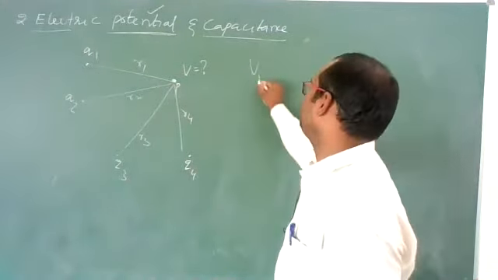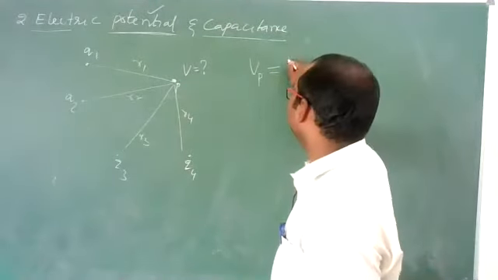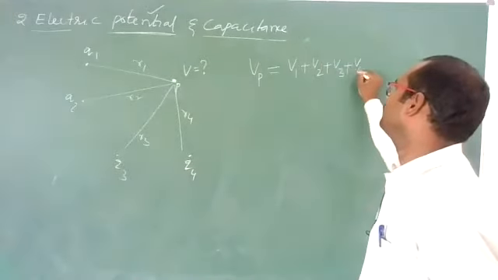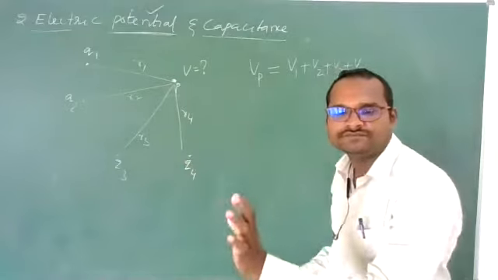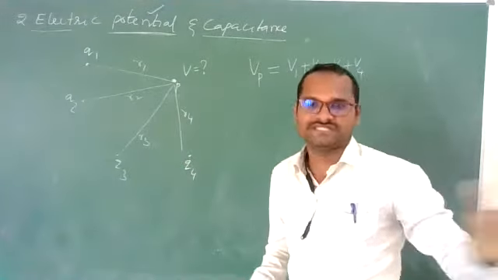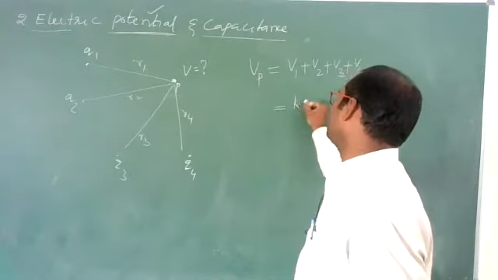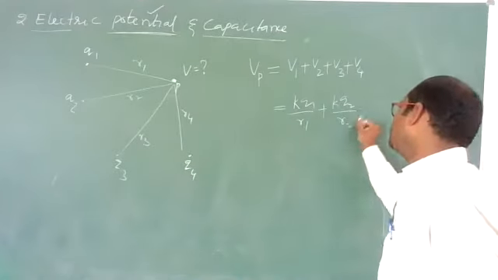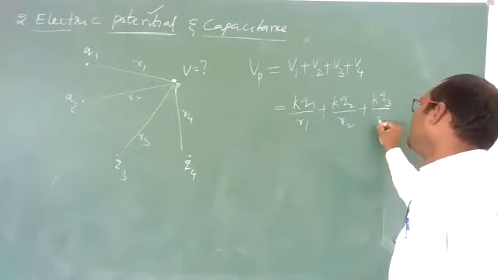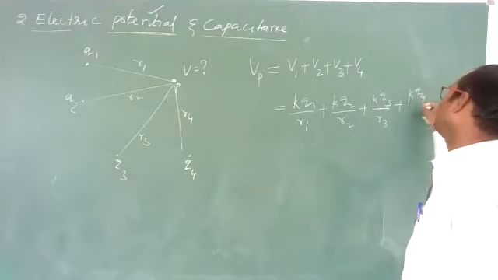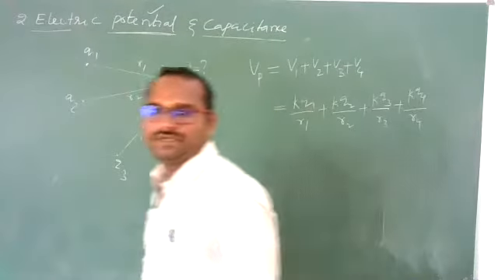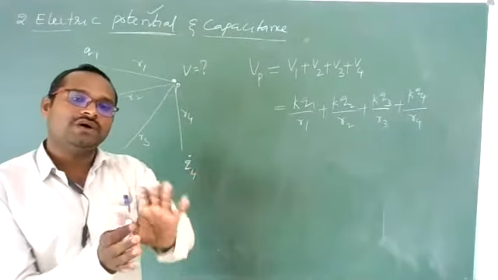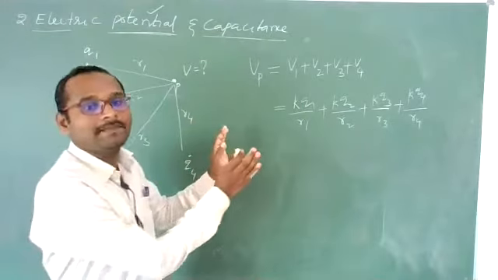Potential at point P due to all the charges can be written as potential due to the first charge plus potential due to the second charge plus potential due to the third charge plus potential due to the fourth charge. If a fifth charge is there, plus V5, up to infinity if infinite charges are there. They can be written as KQ1 by R1 plus KQ2 by R2 plus KQ3 by R3 plus KQ4 by R4. Just add them. It is not a vector quantity. No need to add according to vectors. Vector laws are not useful; you should not apply them here.